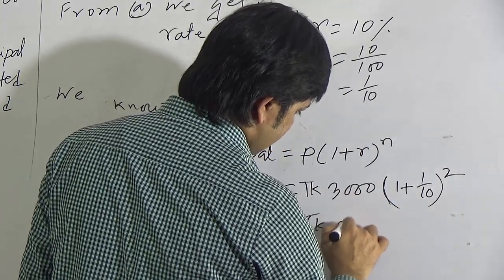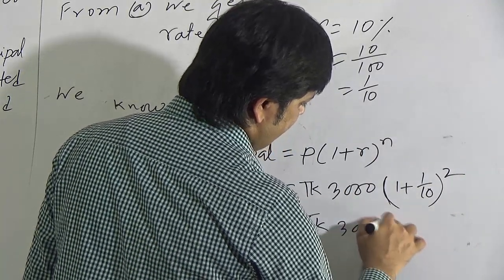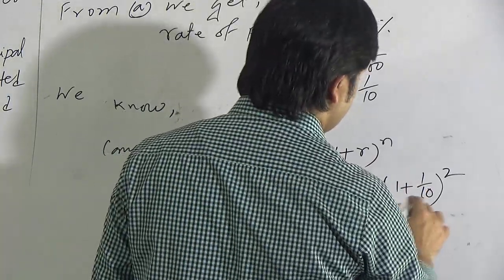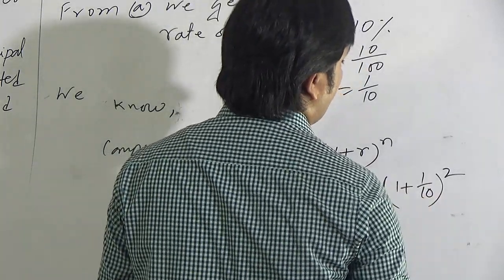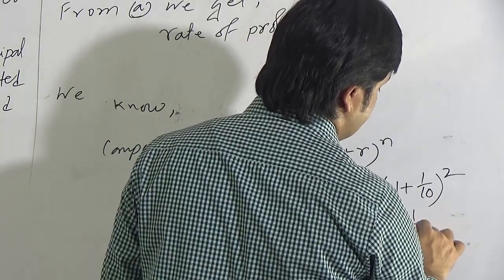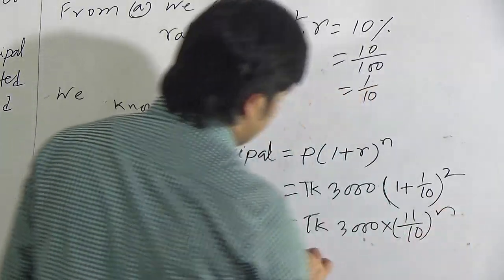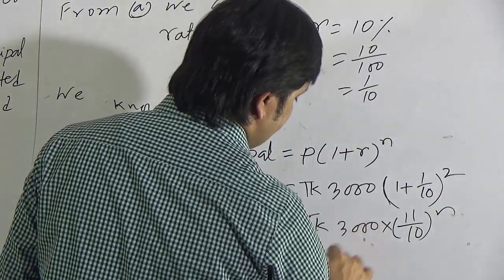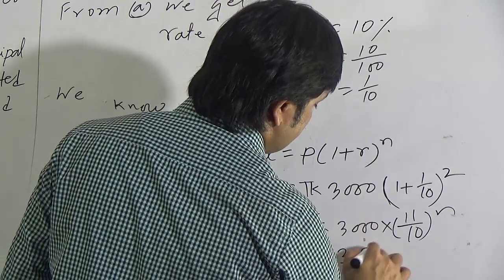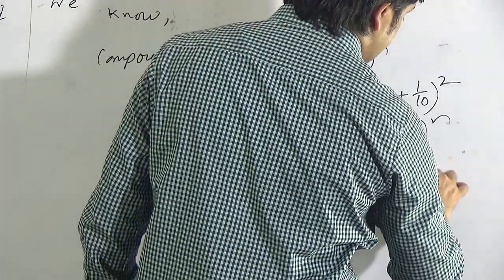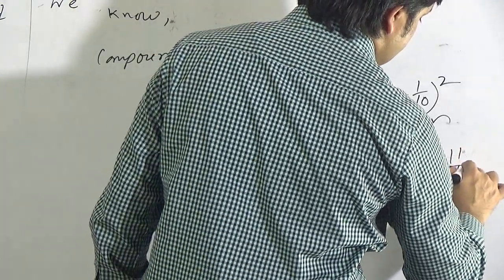So we will get 3000 multiplied by 1 plus 1 by 10, which means 11 by 10 whole square. So if we calculate here, what will we get? 3000 multiplied by 11 by 10 into 11 by 10.